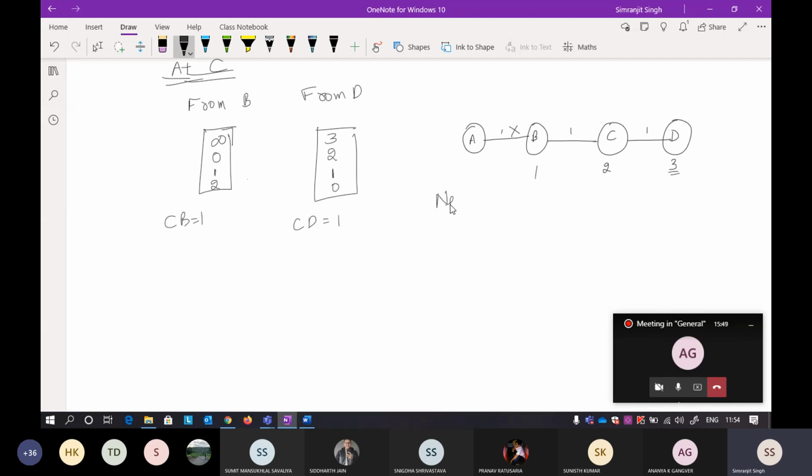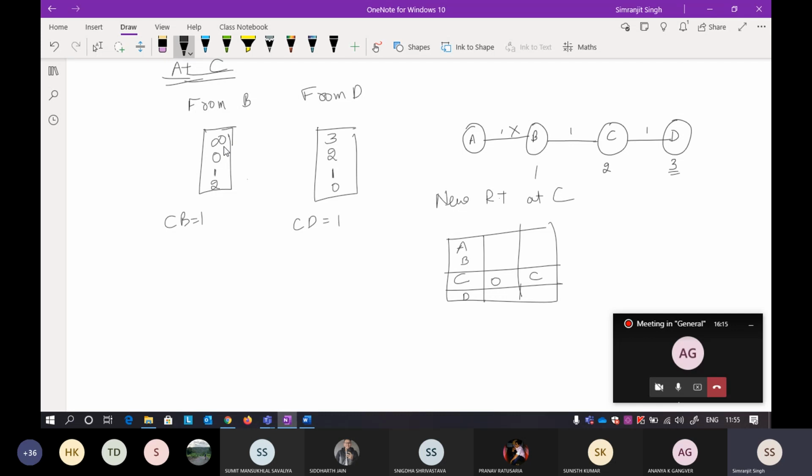Okay, so the new routing table at C, you can directly form it. Now what you do, you have to just figure out the exception part first. The first exception was C to C. C to C distance will always be 0, and the next hop will always be C. Just the exception part, always write it at the start, so you do not mess this part up.